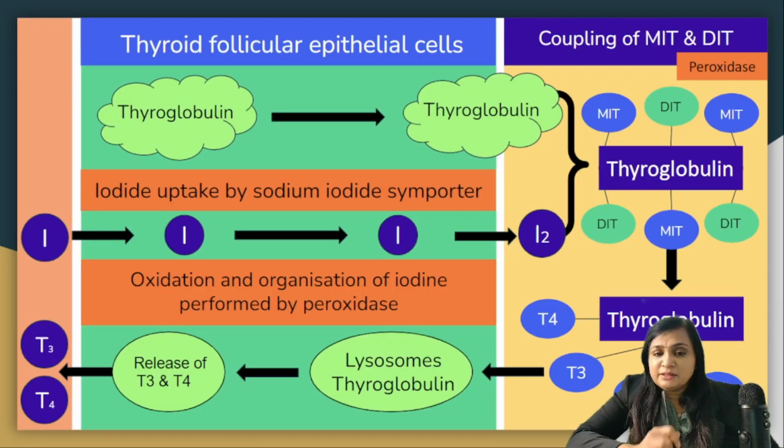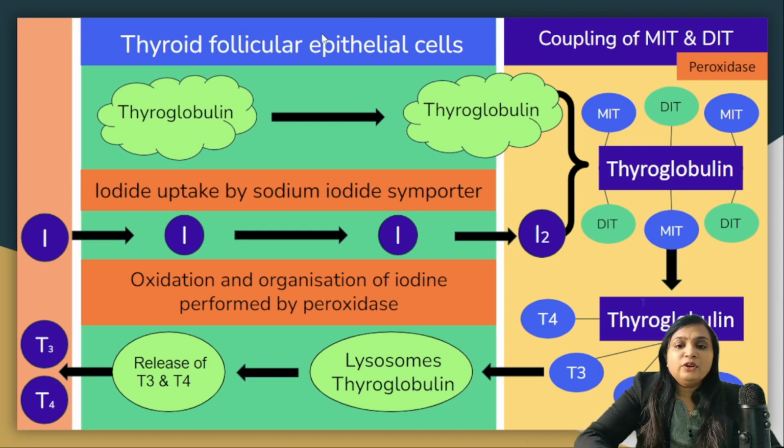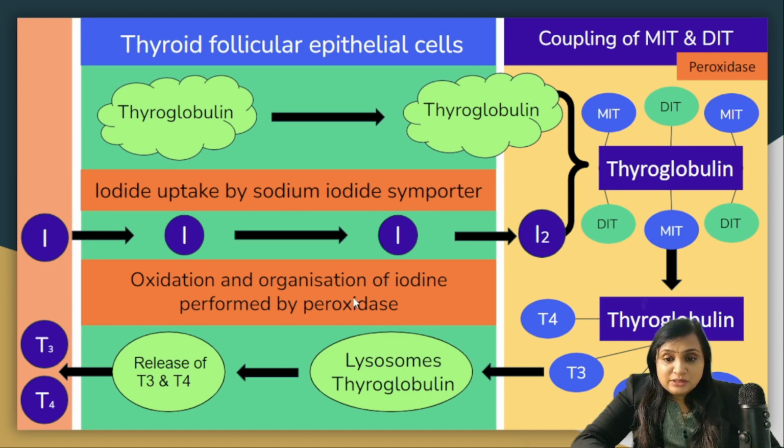If you remember this figure carefully, the green part is the thyroid follicular epithelial cell. This is the bloodstream. The iodine uptake is done by the sodium iodide symporter, that is NIS. Iodide is taken inside and will be made into I2. This oxidation and organification of iodine is also performed by the peroxidase.